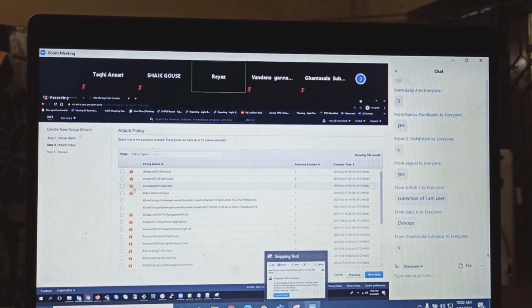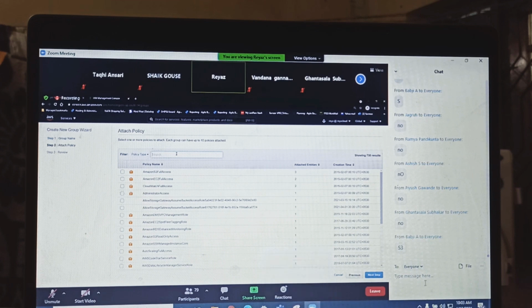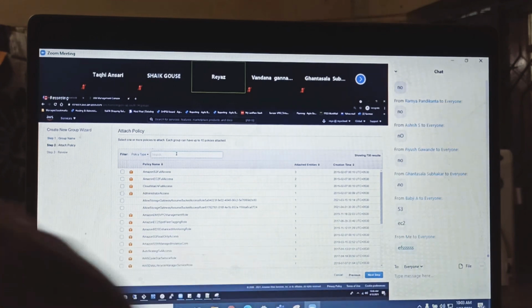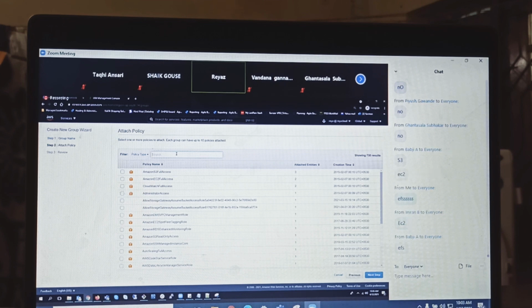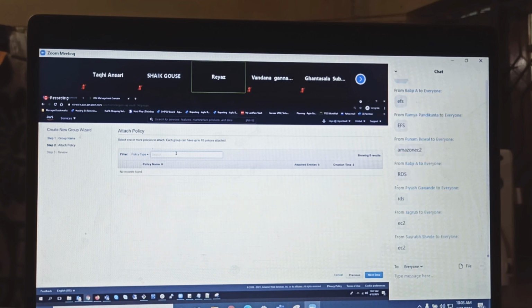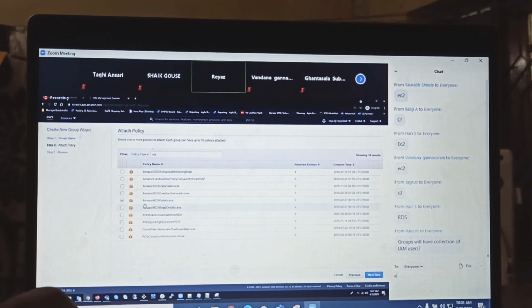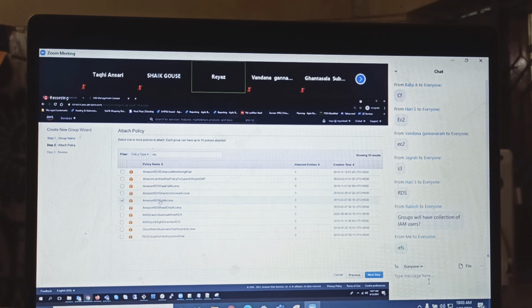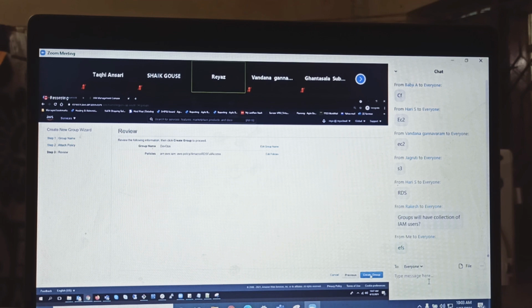What can you attach to the groups? Policies only, right? Is it possible to attach any other things apart from policies? No. So this group, what kind of permissions should I give? Tell me. What kind of permission should we give to dev? You can search it here. Do you see that? I have selected RDS. Here we have RDS. See, for now I am selecting RDS. And then click on next.